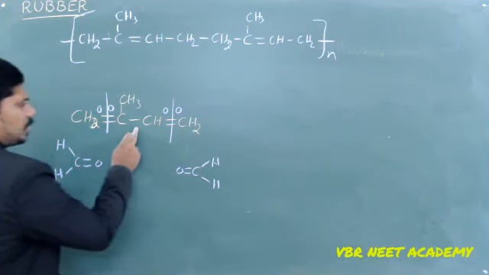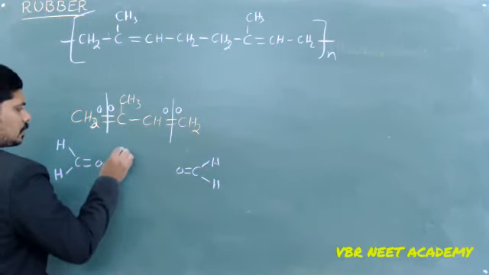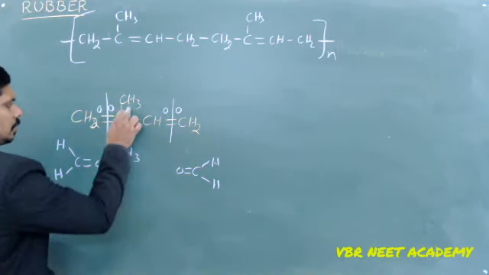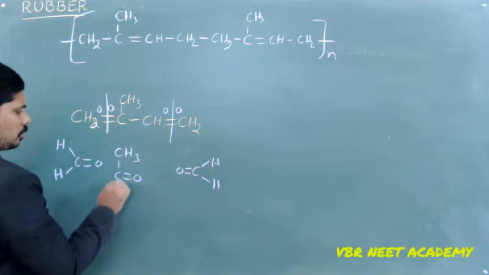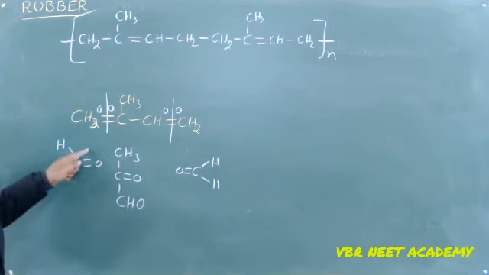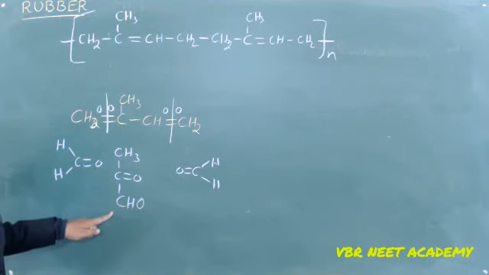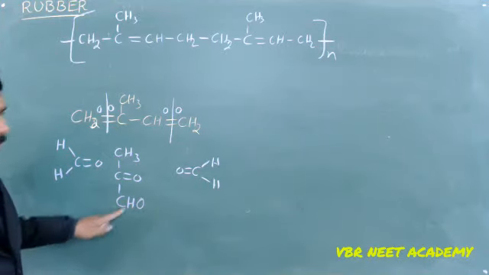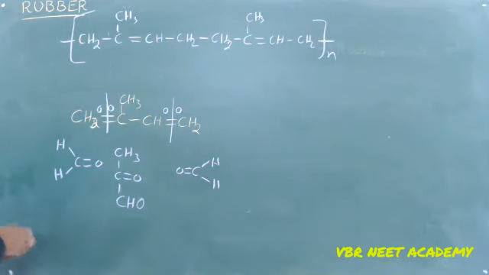And from this one, CH3, C double bond O, CHO. I am going to get formaldehyde. It is called 2-oxopropanal and it is called formaldehyde.